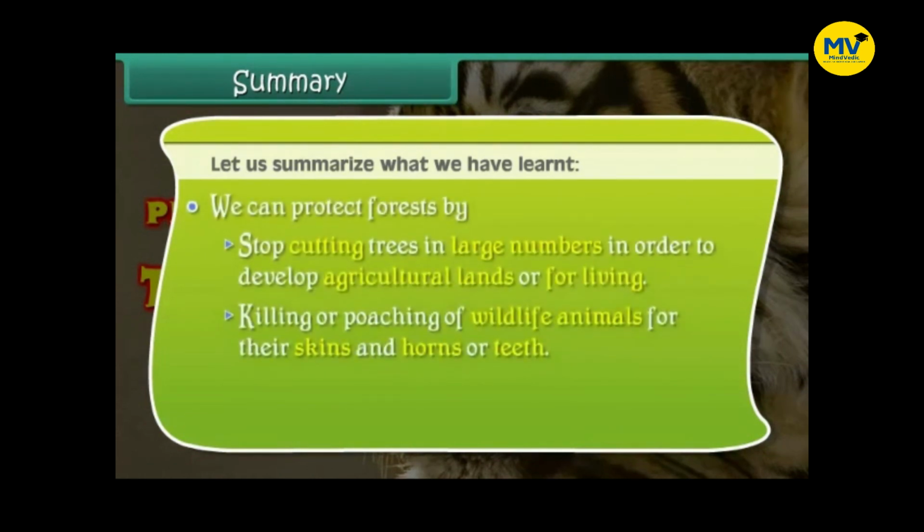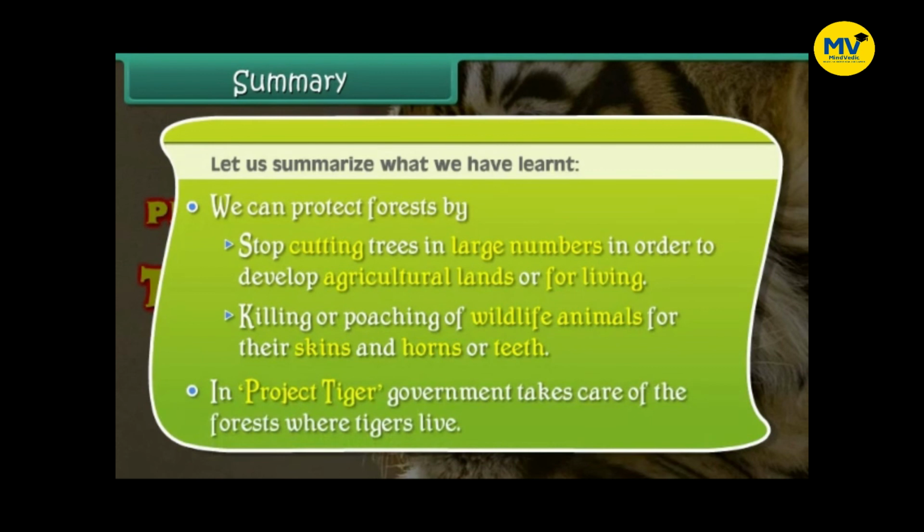We can protect forests by stopping cutting trees in large numbers in order to develop agricultural lands or for living, and by stopping killing or poaching of wildlife animals for their skins and horns or teeth. In Project Tiger, the government takes care of the forests where tigers live.